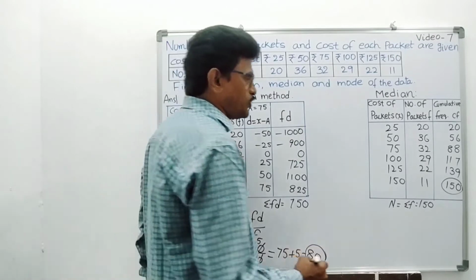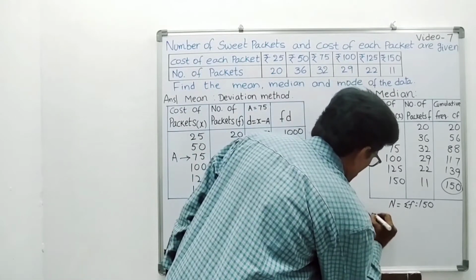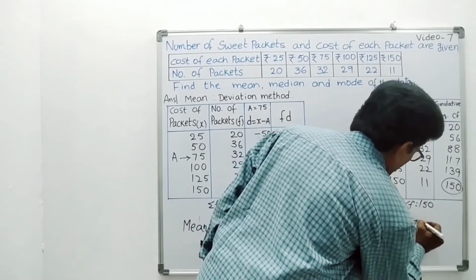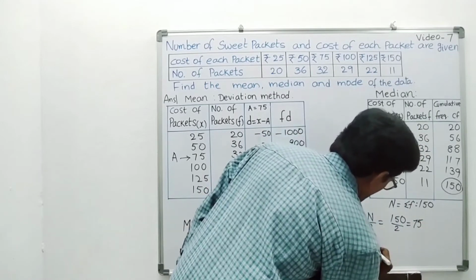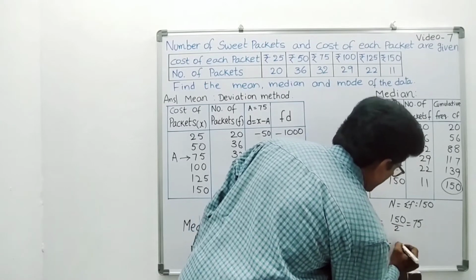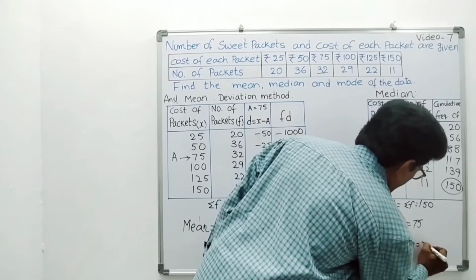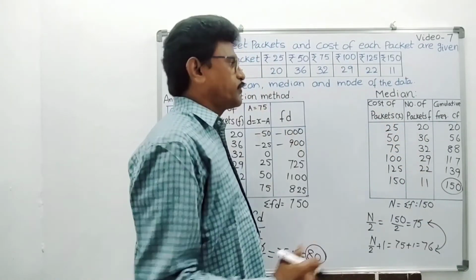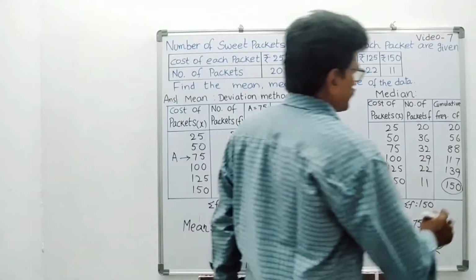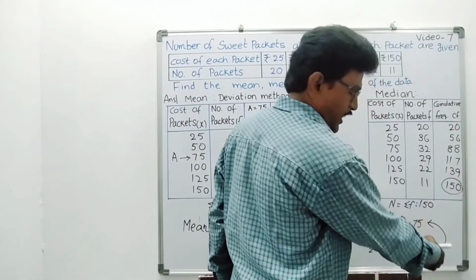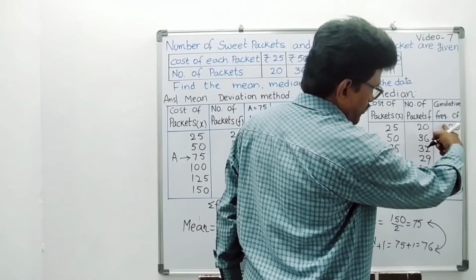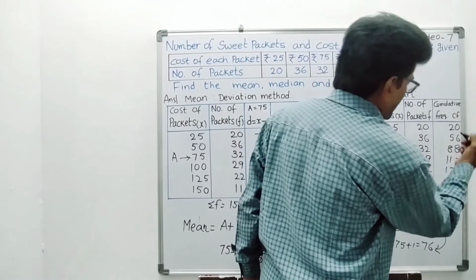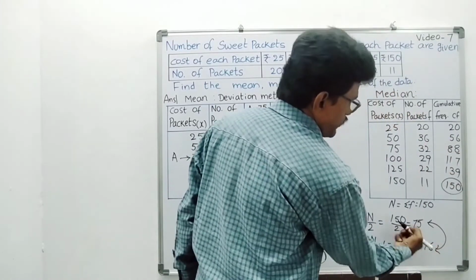So what are the two values? See, we have to find N by 2. N by 2 means 150 by 2. It is 75, and N by 2 plus 1, that is 75 plus 1, that is 76. So you have to observe these two values, 75th and 76th observation, where it comes in cumulative frequency. First 20, this value is not coming, 56, here also not coming, 88, here you are getting these two values.